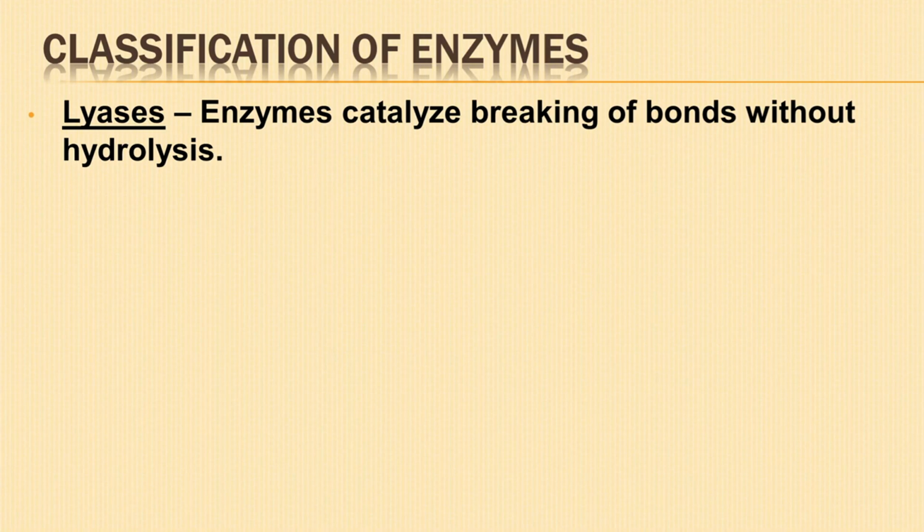Lyases. These enzymes catalyze the breakdown of chemical bonds without hydrolysis. Example, aldolase splits fructose 1,6-diphosphate into glyceraldehyde 3-phosphate and dihydroxyacetone phosphate.